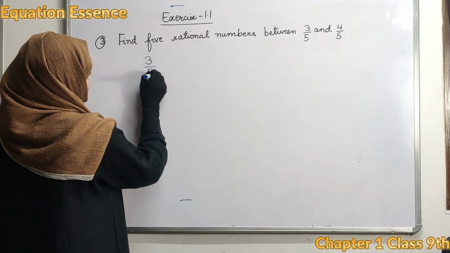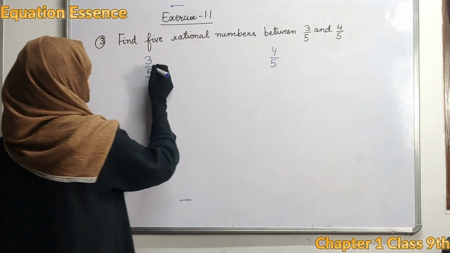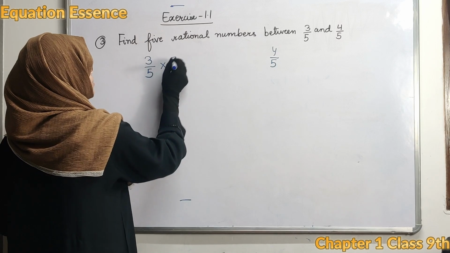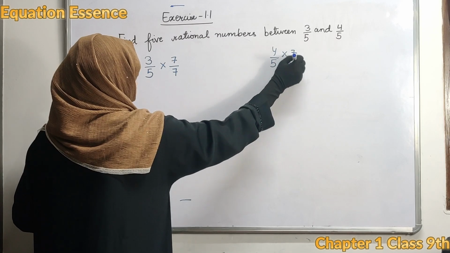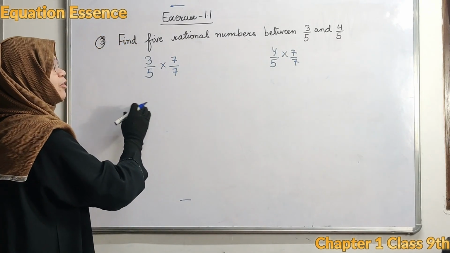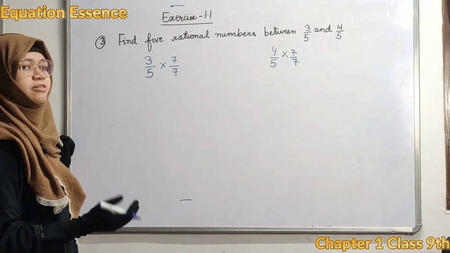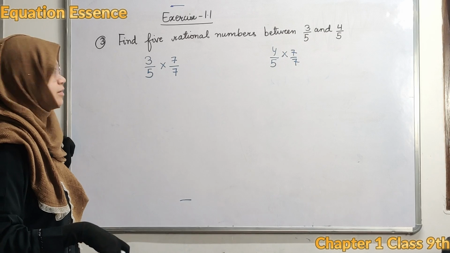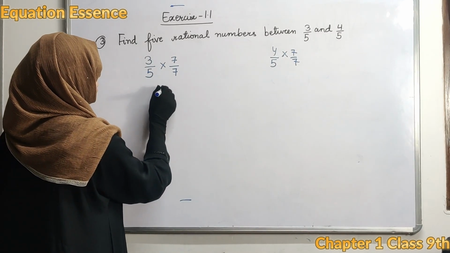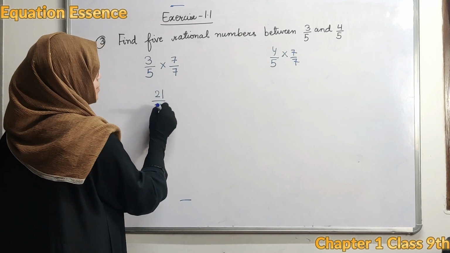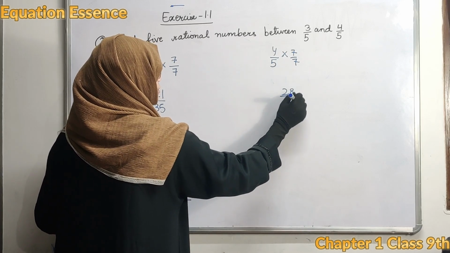Write 3 upon 5 here and 4 upon 5 here. Now multiply it with 7 and divide it with 7. Multiply it with 7 and divide it with 7. Simply we have to make the denominator the same. If we make the denominator the same, it will be easy for us to find rational numbers. So this is equal to 21 upon 35 and this is equal to 28 upon 35.